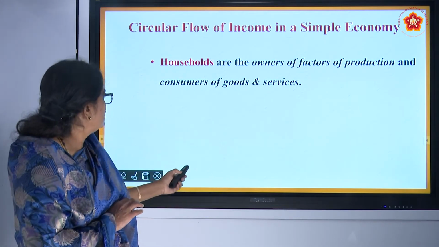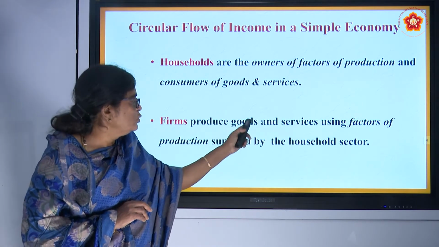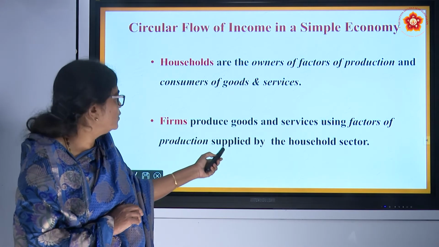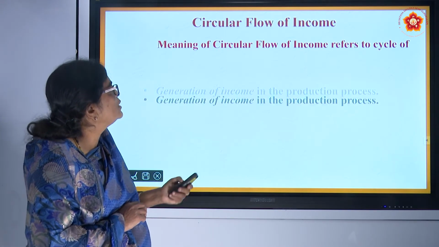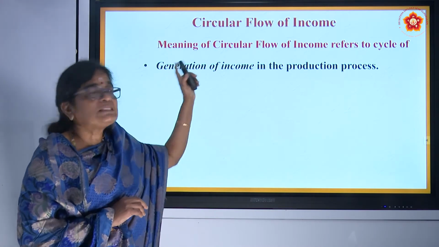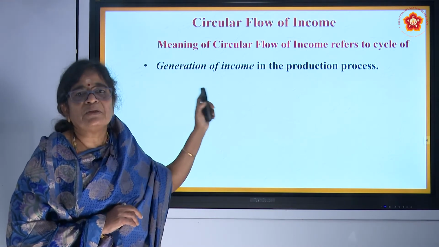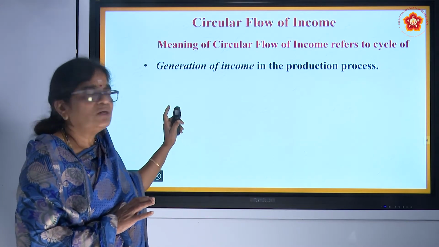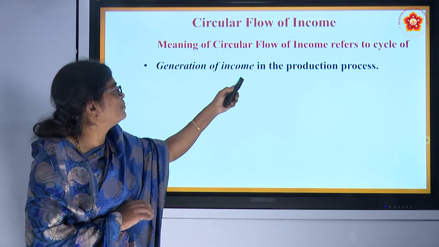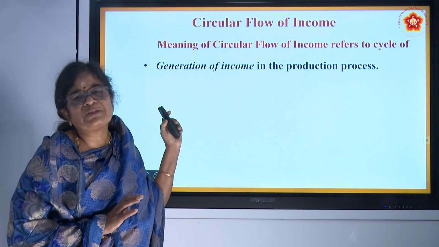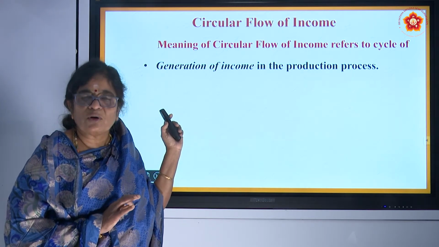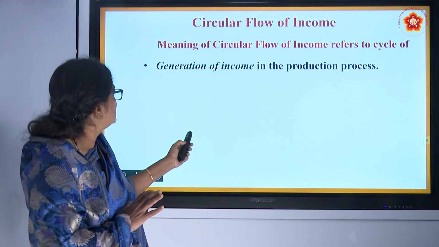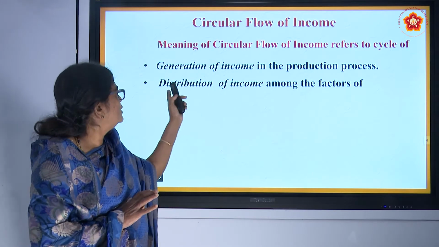Be clear about it. And what do the firms do? Firms produce goods and services using the factors of production which are supplied by the household sector. I hope you understood. And then the meaning of circular flow of income. In fact, this meaning or definition of circular flow of income you will understand very clearly at the end of this video. But just now think of the generation of income in the production process. Any production process is undertaken to generate income; that is the objective. Without income, nobody will get involved in any production process. And the second one, after the production of income, is the distribution of income.